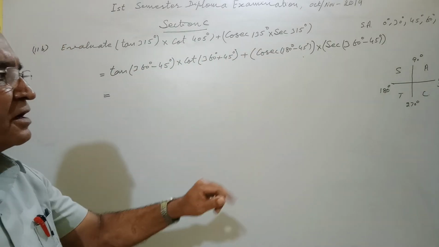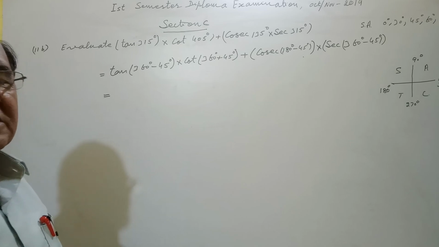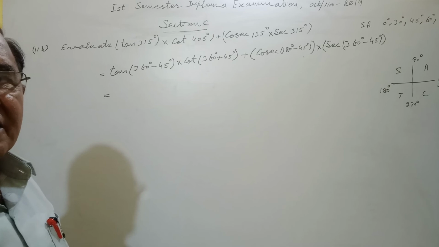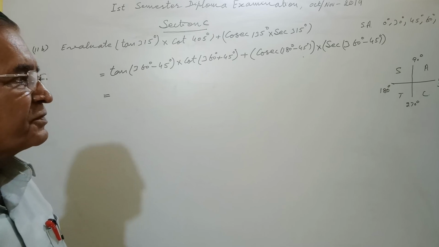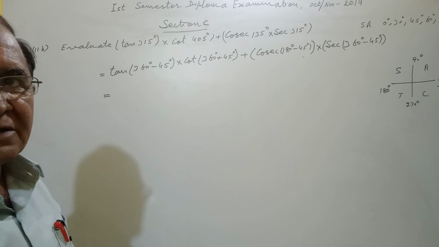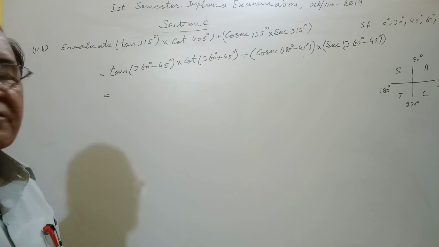In the first quadrant all are positive. In the second quadrant sine and reciprocal cosecant are positive. In the third quadrant tan and reciprocal cot are positive. In the fourth quadrant cos and reciprocal secant are positive, others negative.